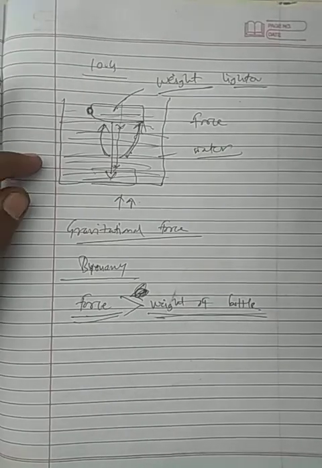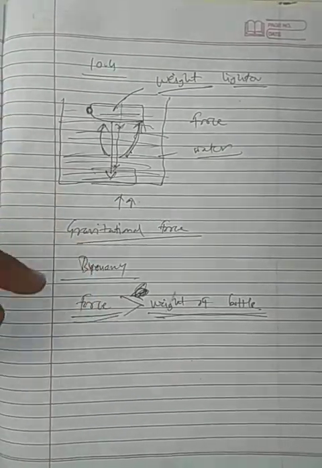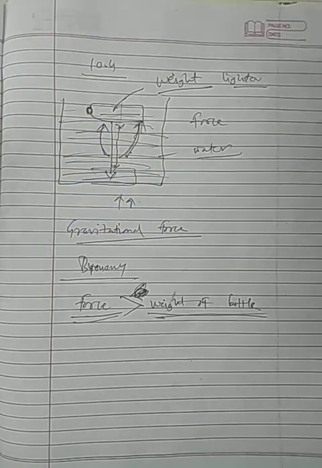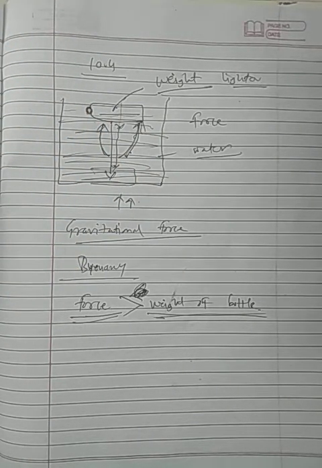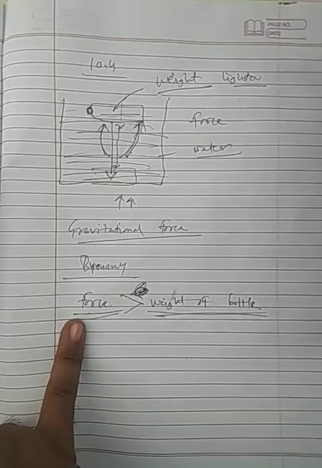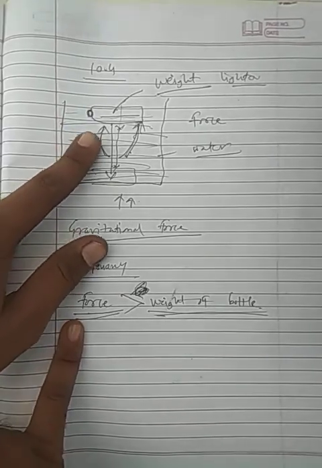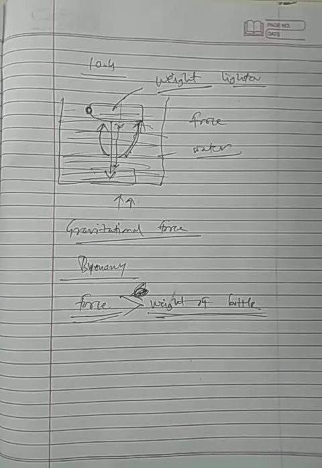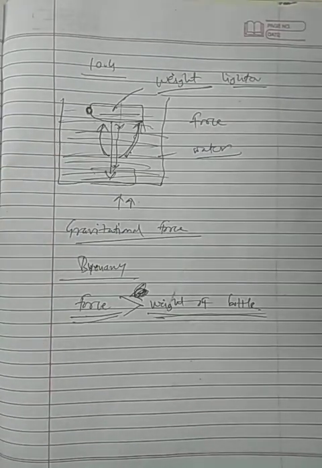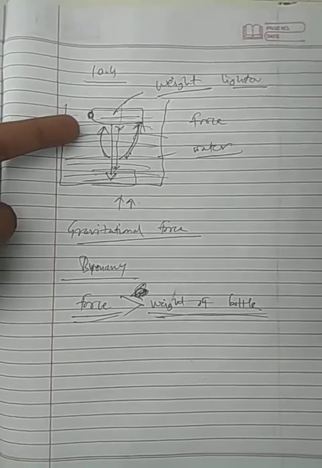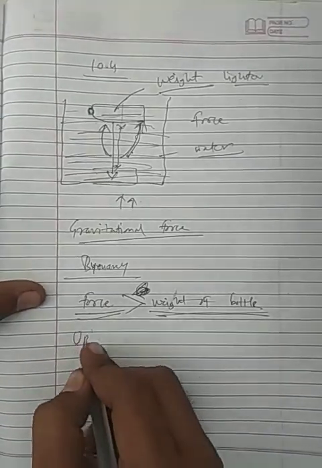So to keep this bottle completely immersed, the downward force which you are giving by your hand must be there, or it must be more than this force exerted by water on this bottle. So the upward force which is exerted by this water on this bottle is known as upthrust.